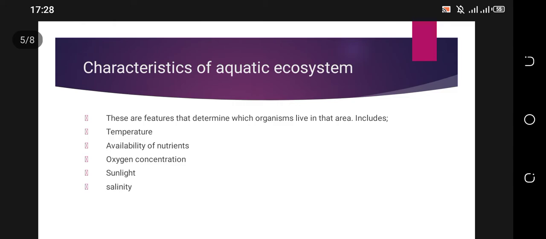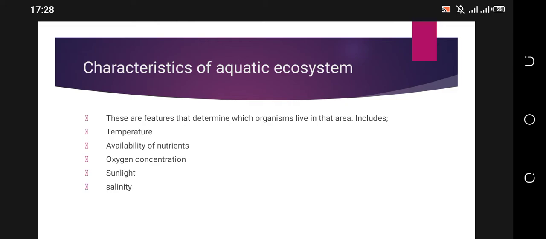Now the characteristics of an aquatic ecosystem. These are features that determine which organisms live in that area. They include temperature. In a particular water body, some organisms will survive at a high temperature and some organisms will survive at lower temperatures.